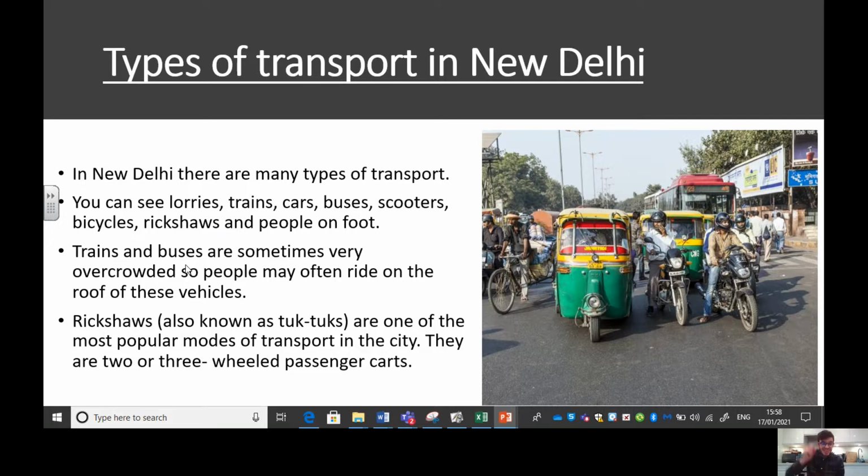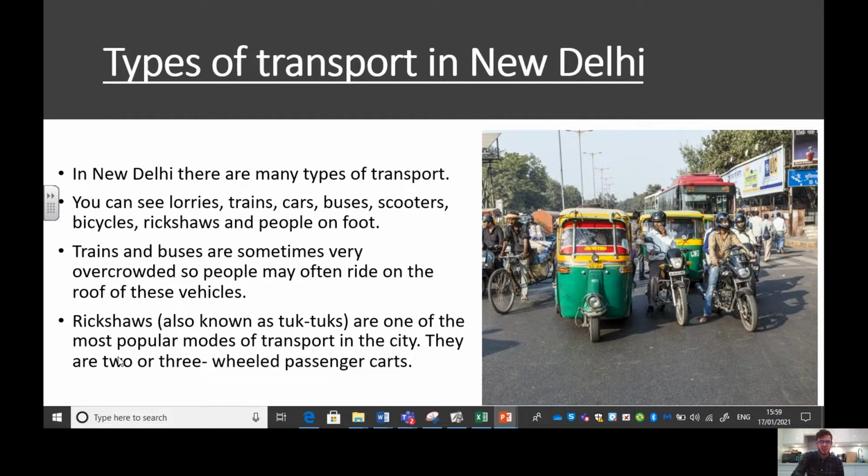Okay. New Delhi is a very populated place. Okay, there's lots of people who live there. One of the busiest, biggest cities in the world. And the trains and the buses are sometimes very overcrowded. So people sometimes need to ride on the roof of the vehicles. Okay, so sometimes you see people sitting on the top of a train or maybe on the top of a bus. Okay, because there are so many people, and there sometimes isn't enough transport to get a person from the place they're starting to the place they need to be.